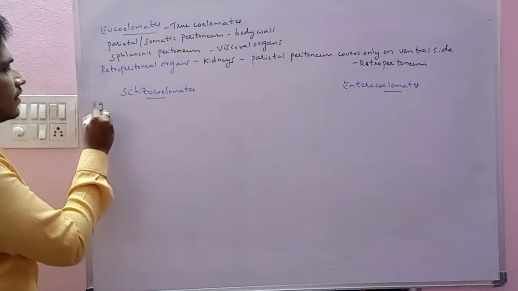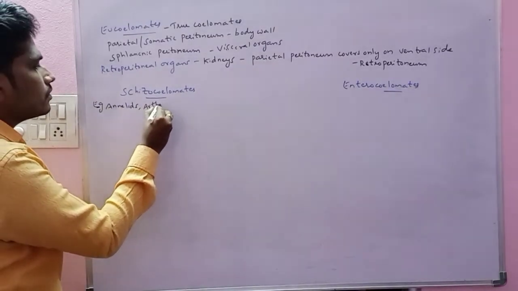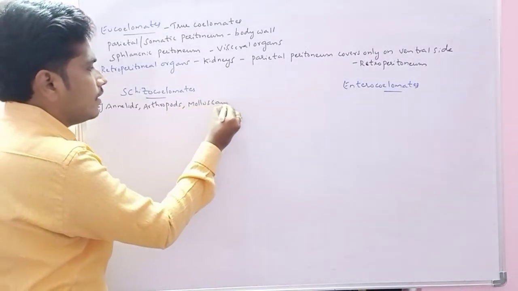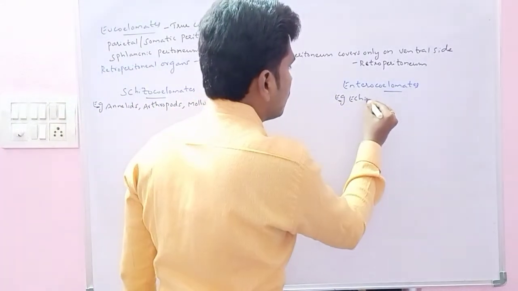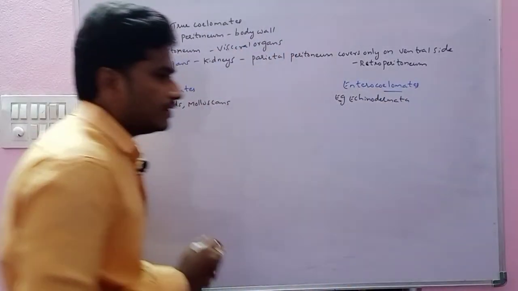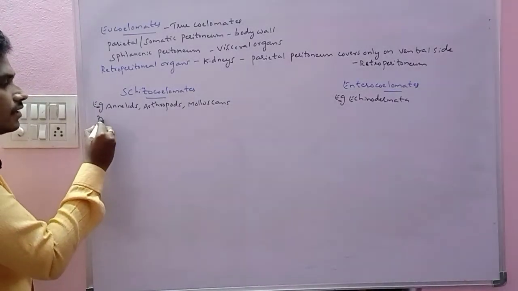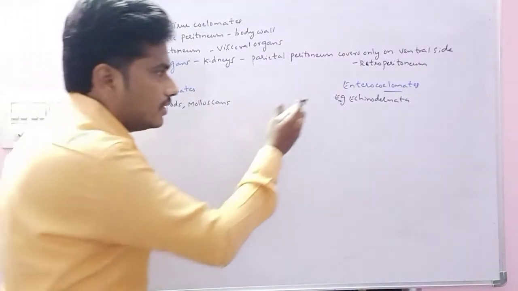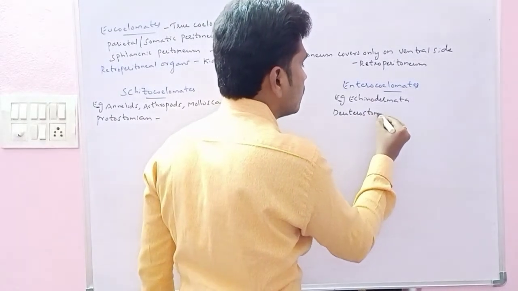Examples of the schizocoelomates are annelids, arthropods and molluscans. For the enterocoelomates, we can take echinodermata and hemichordata as examples. Mainly, schizocoelom we can see in the protostomian organisms, and enterocoelomates we can see in the deuterostomian organisms.